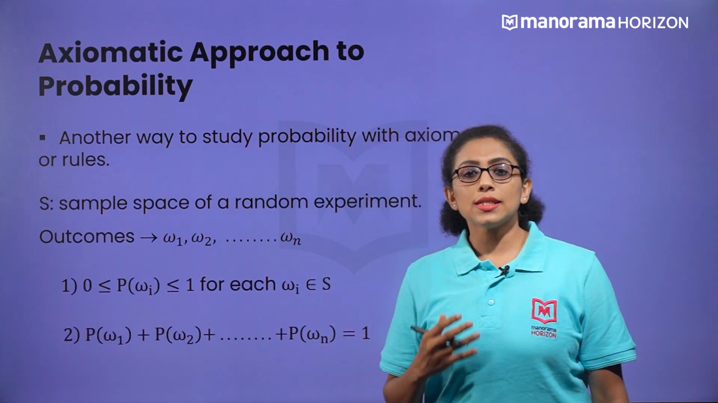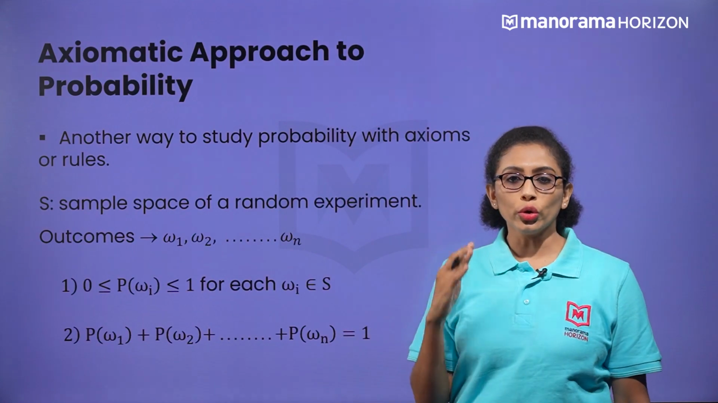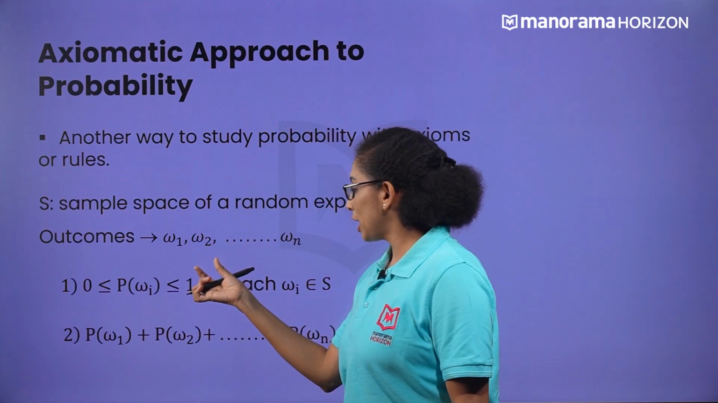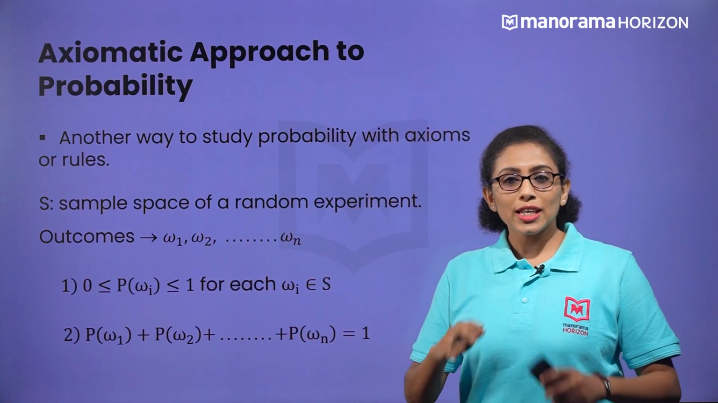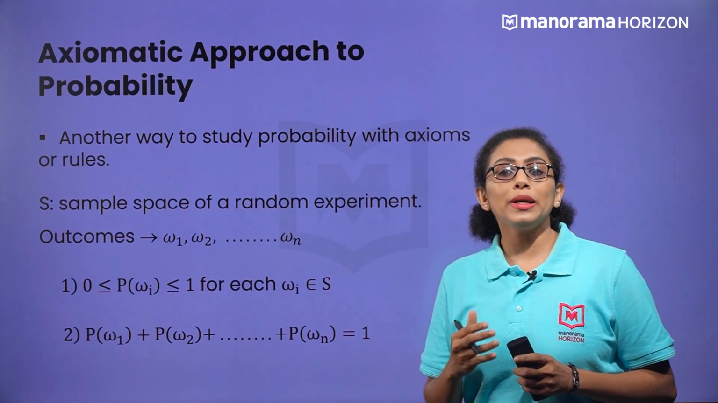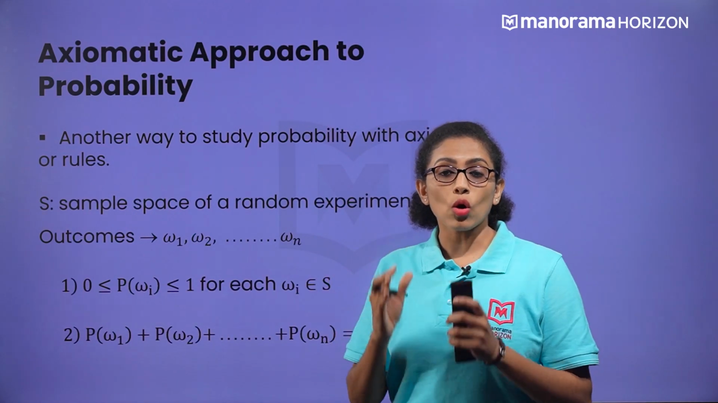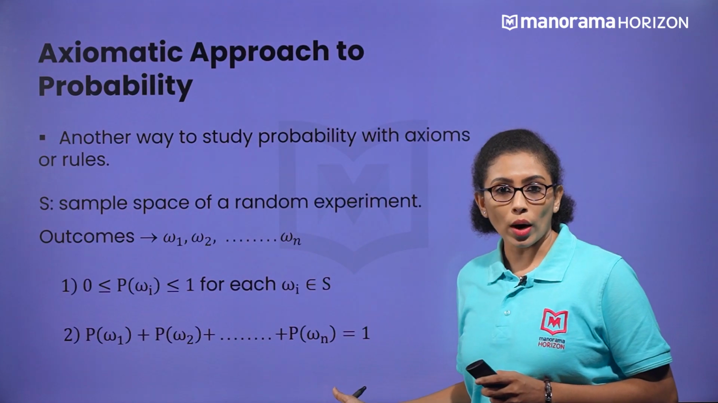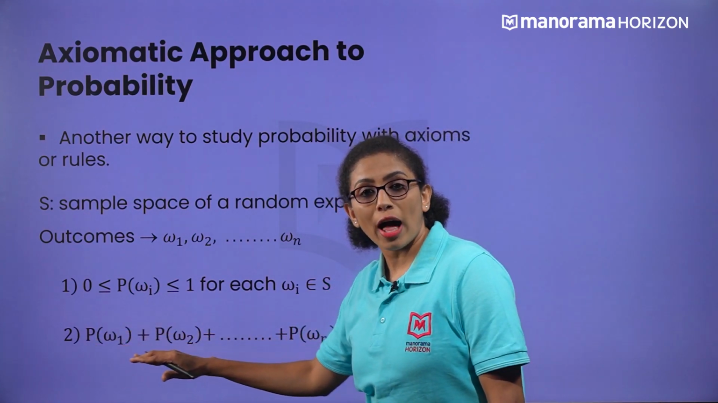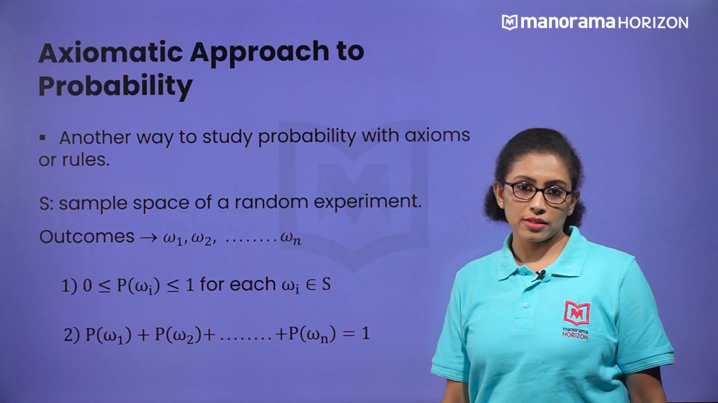Now, let us consider the second rule. Here we have the sample space omega 1, omega 2 up to omega n. These are the outcomes of the experiment. Here, the probability value of the sample space is always equal to 1. This can be obtained by adding the probability values of all the outcomes.